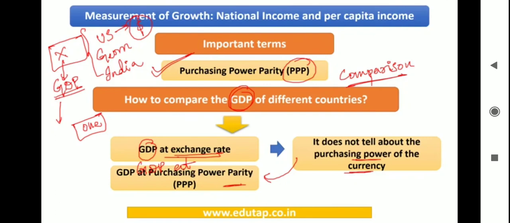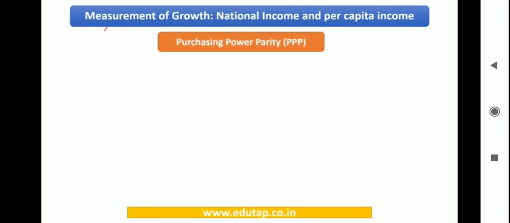Now do not get confused if you're not able to grasp this concept. We will elaborate on it with an example. Let us try and understand this with the help of an example. So first we will deal with the first aspect, that is GDP at market exchange rate. What is this? It is nothing but converting the GDP of a country using the exchange rate in the market and arriving at a common number through which you can actually compare the GDP of other countries.